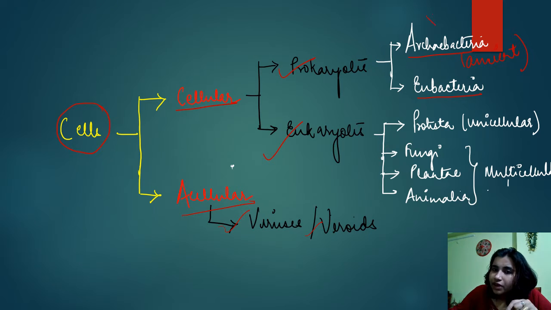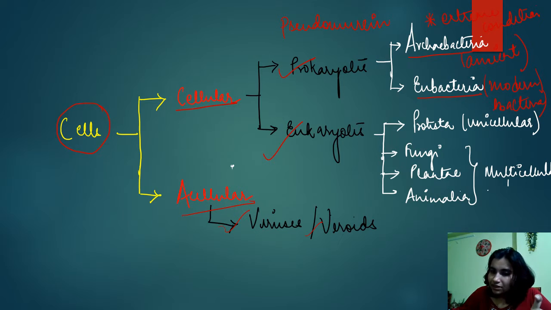These archaebacteria are found in extreme conditions, like high salt, high pH, and high temperature. The cell wall of archaebacteria is made up of pseudomurein. Eubacteria are known as modern bacteria.